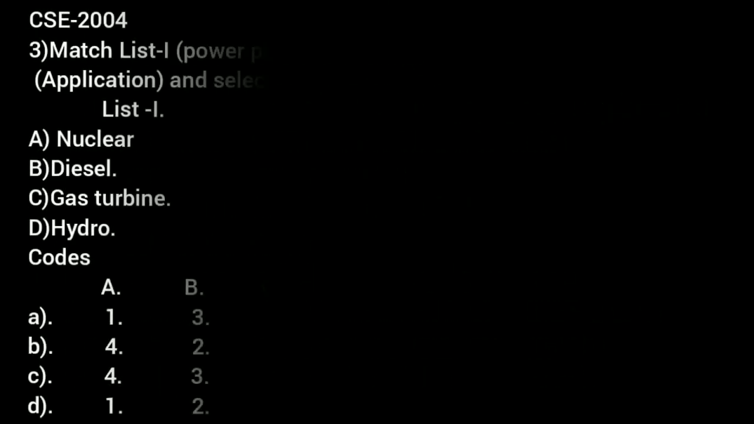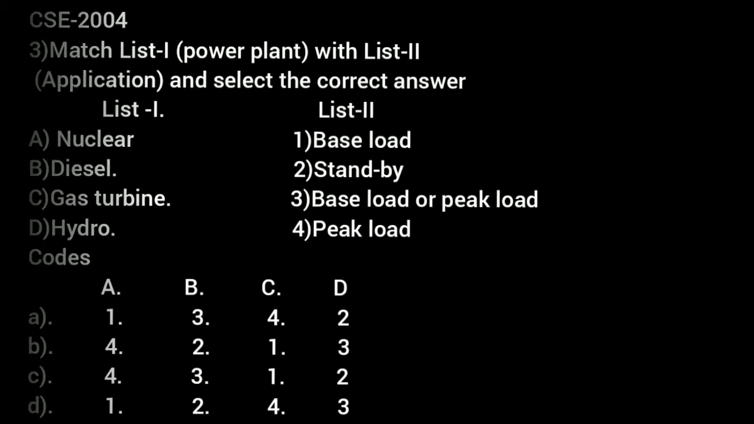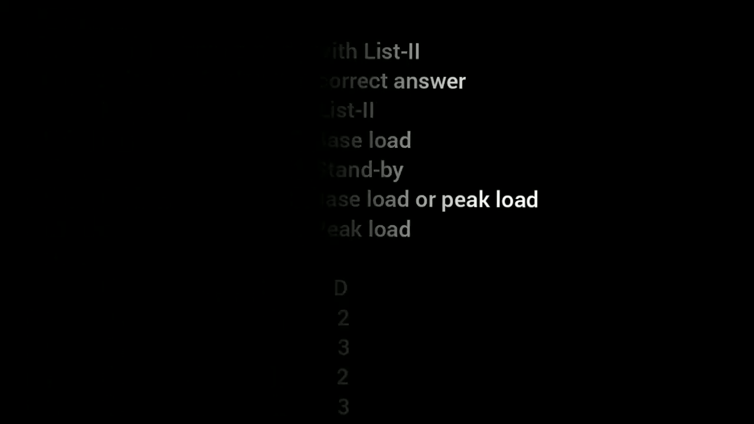This question came in the Civil Service Examination 2004. Match List 1, power plant, with List 2, application, and select the correct answer. List 1: A, nuclear; B, diesel; C, gas turbine; D, hydro. List 2: first one, base load; second one, standby; third one, base load or peak load; fourth one, peak load. So the codes are given below. You can choose the right option. So next we can go to the next question.